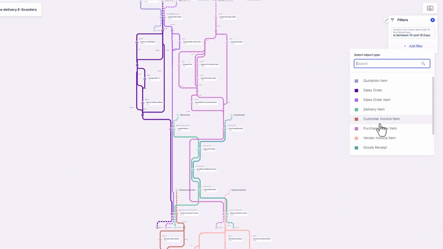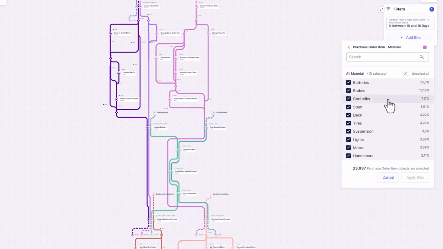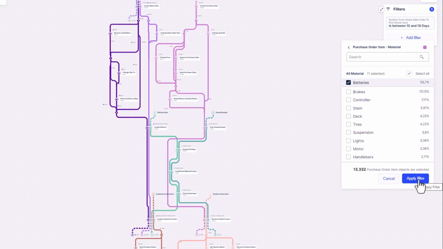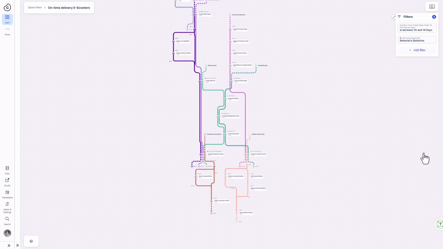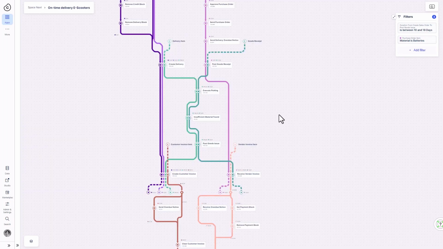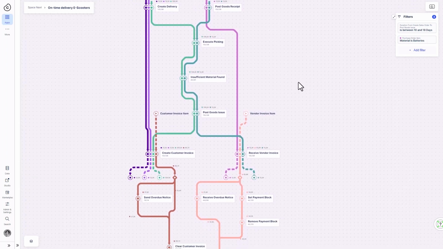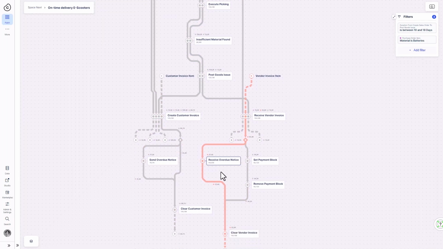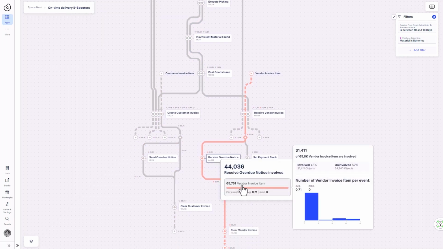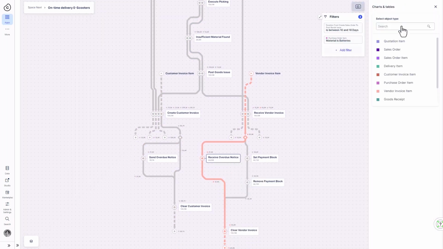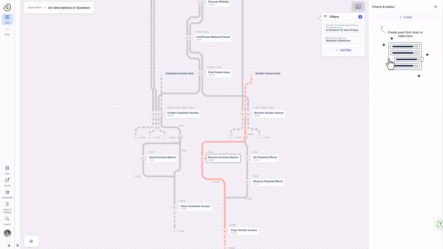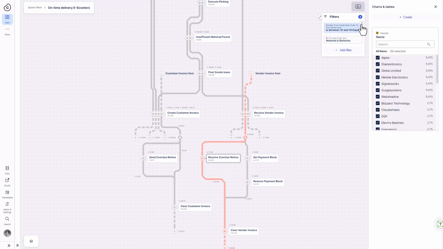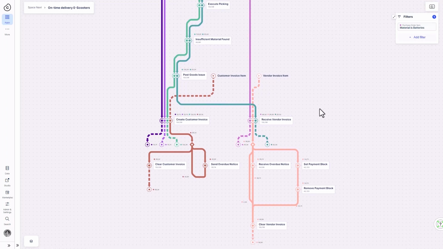Jane filters on the materials that are delivered late and sees that batteries for the scooters are the main cause behind the late orders. Now that she knows what the missing materials are, she analyzes further to see why these batteries are delivered late. She sees that invoices from the battery vendors flow through the event, receive payment overdue notice, meaning the vendors are sending reminders to follow up on late payments. She verifies that the vendors are consistently paid late regardless of their delivery performance.